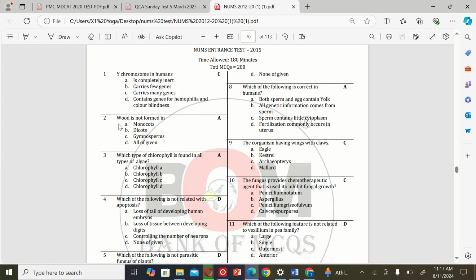The next MCQ is: it is not formed in A. Monocots, B. Dicots, C. Gymnosperms, and D. All of given. So the correct option is A.